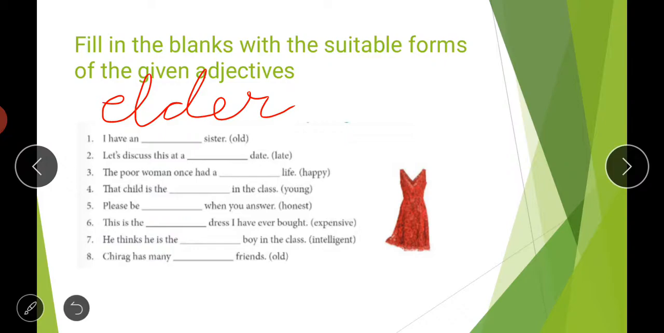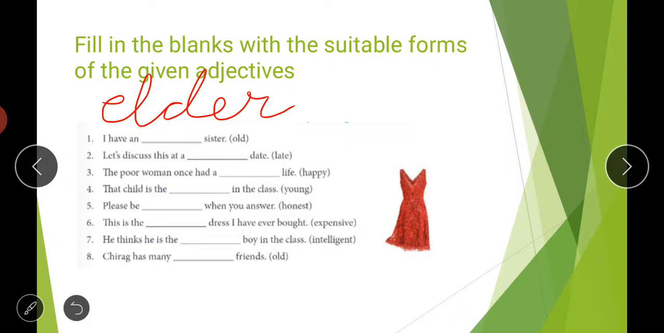Then fifth is: please be dash when you answer. Here there is no comparison and no need of any superlative form, we are just simply talking. So what will we write here? Please be honest. We will use the simple positive form of adjective. Positive form is honest, so please be honest when you answer.